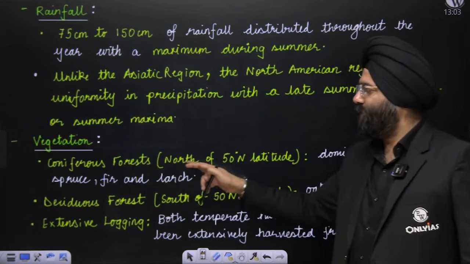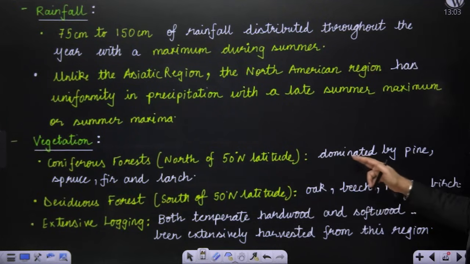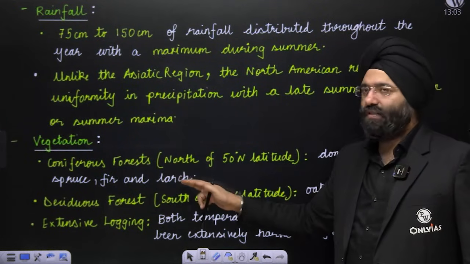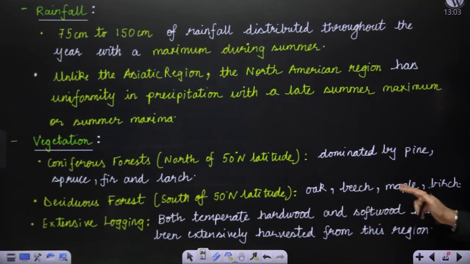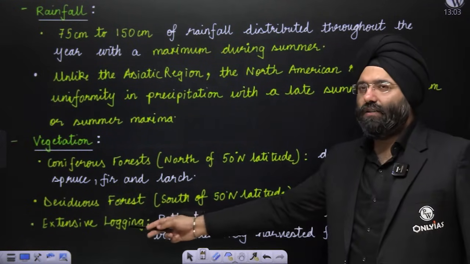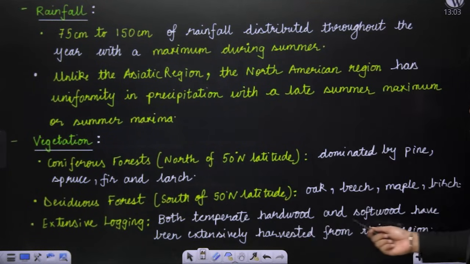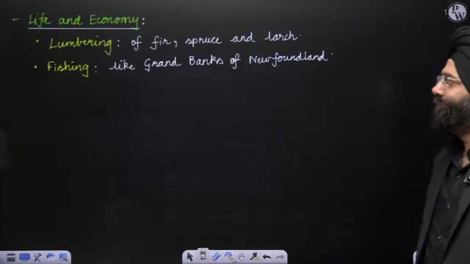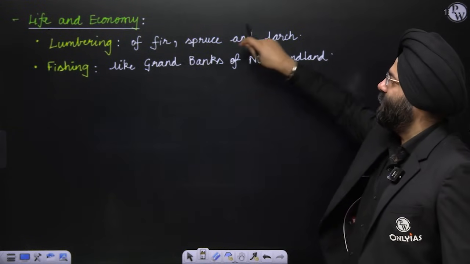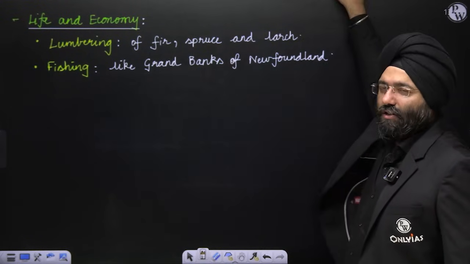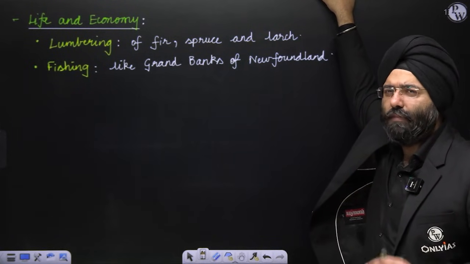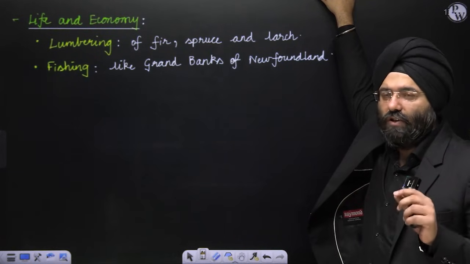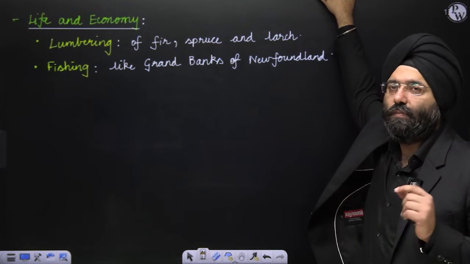Vegetation: coniferous forest north of 50 degree latitude, dominated by pine, spruce, firs, and larch. Deciduous forest south of 50 degree latitude: oak, beech, maple, and birch. Extensive logging: both temperate hardwood and softwood have been extensively harvested in this region for lumbering activities. Life: lumbering of birch, pine, and larch. Fishing: the Grand Bank of Newfoundland is where the cold and warm currents mix, creating the best conditions for a fishing ground. So these are regions where the fish economy is also very predominant, right?